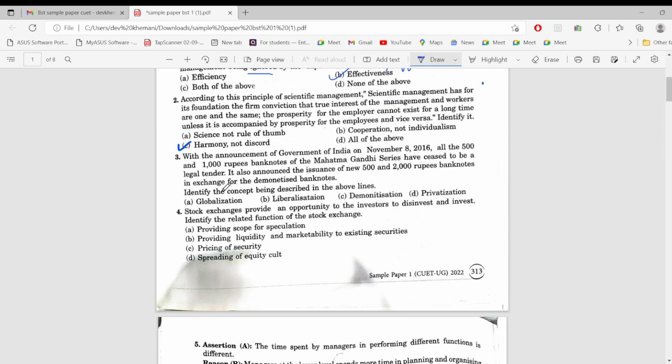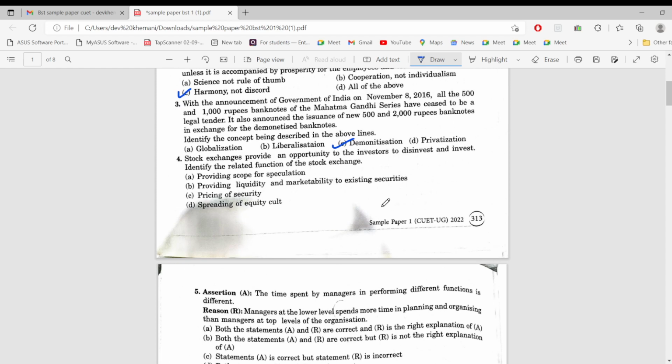Third, with the announcement of the Government of India on November 8, 2016, all the 500 and 1000 rupee banknotes of the Mahatma Gandhi series have ceased to be legal tender. It also announced the issuance of new 500 and 2000 rupee banknotes in exchange for the demonetized banknotes. So identify the concept. It is clearly demonetization.